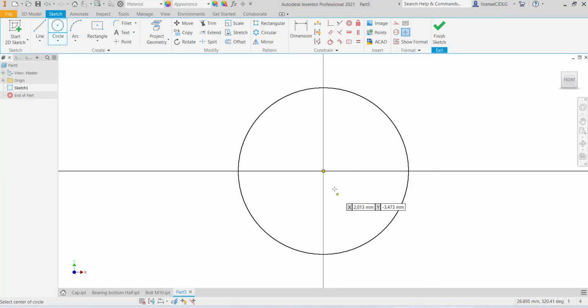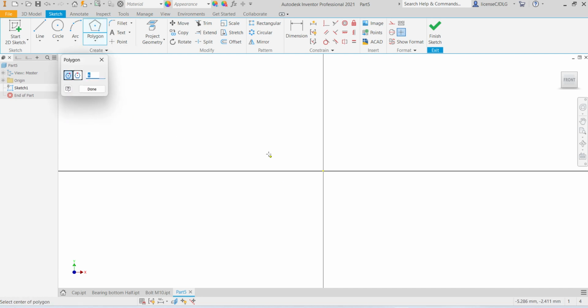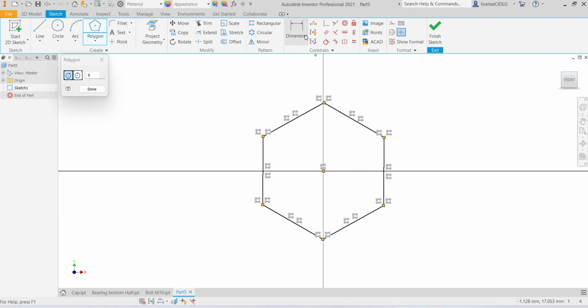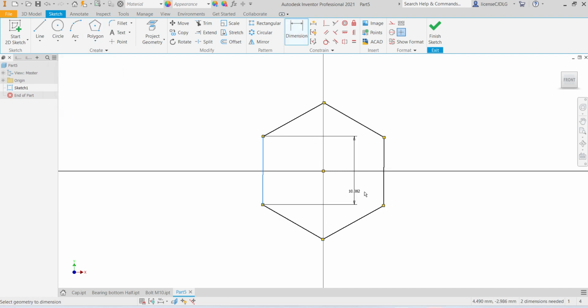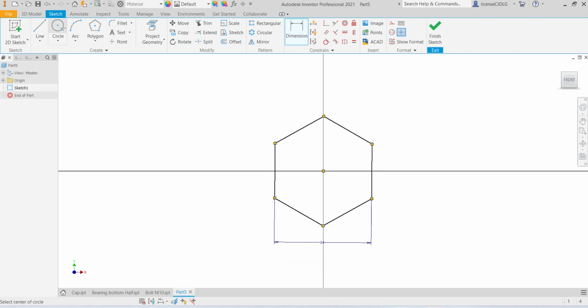So delete this circle, select here polygon, select 6, okay, give the dimension here 14 mm, select circle 10 mm.